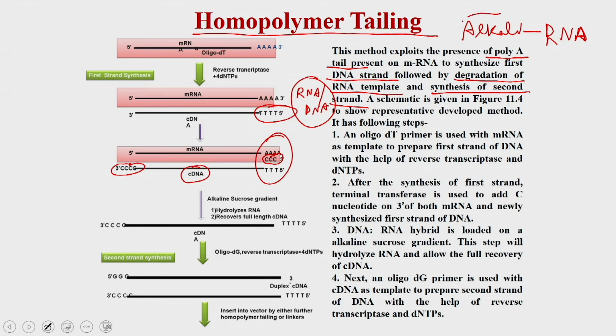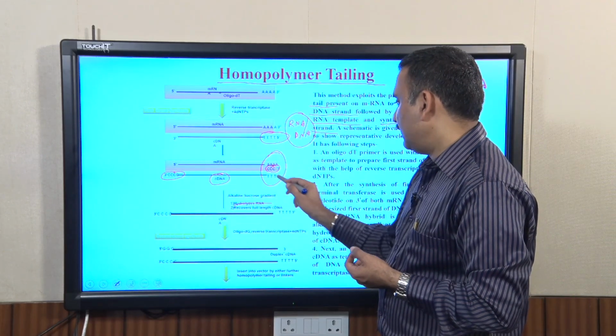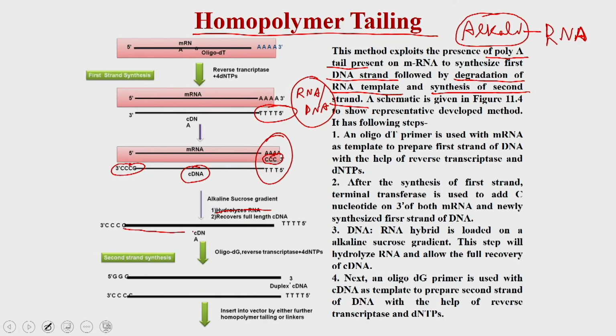Which means if you have the RNA DNA hybrid and you put it into the alkaline solution, that is going to induce the hydrolysis of the RNA molecule, but it is not going to affect the DNA molecule. So, at the end of this centrifugation, you are going to get the first strand of the cDNA.